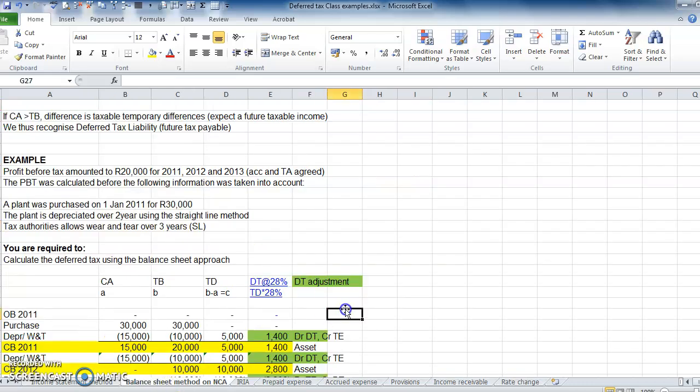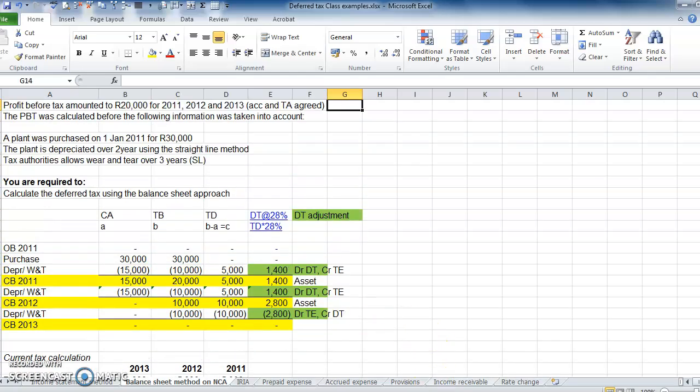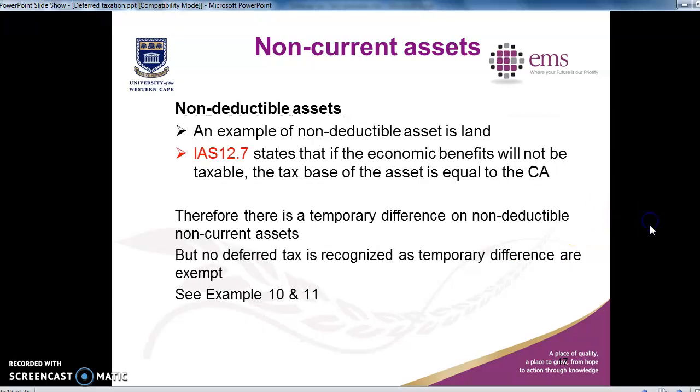In this example, I'll show you guys how to do that type of calculation over here. And then we also have non-deductible assets, the cost of which is not deductible for tax purposes. For deductible and depreciable assets, in a situation where the depreciation rate and the wear and tear rate are different, the carrying amount and the tax base of the asset will be different, which will result in a deferred tax. So please look at example 9.